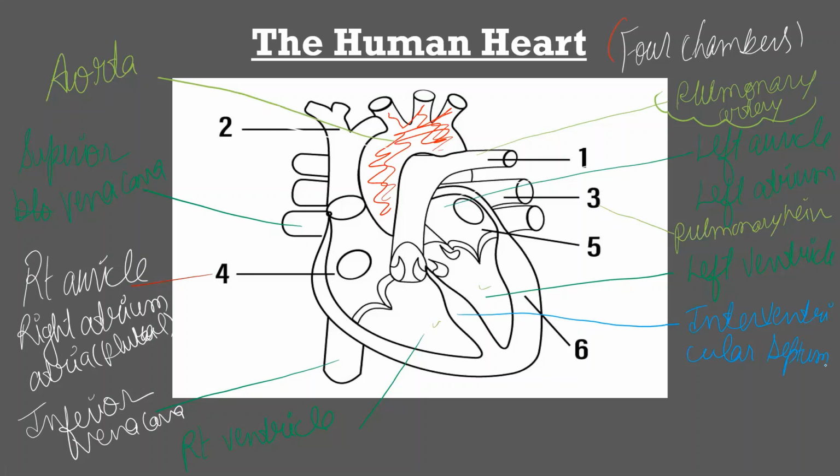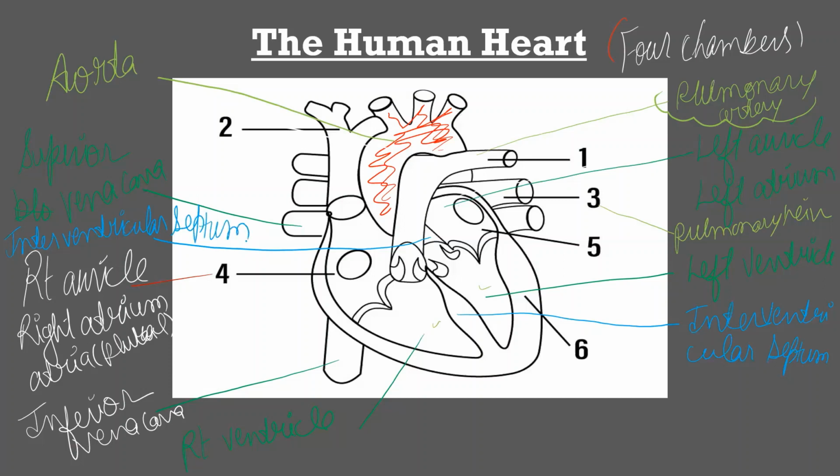And on the upper side, the two auricles are also separated from one another by a septum.